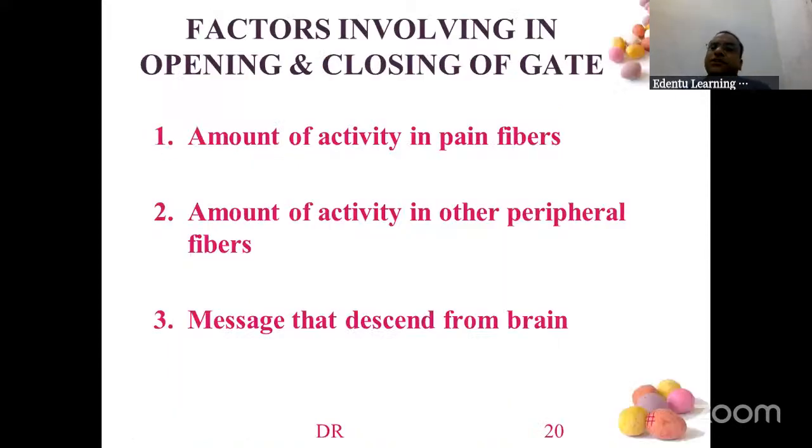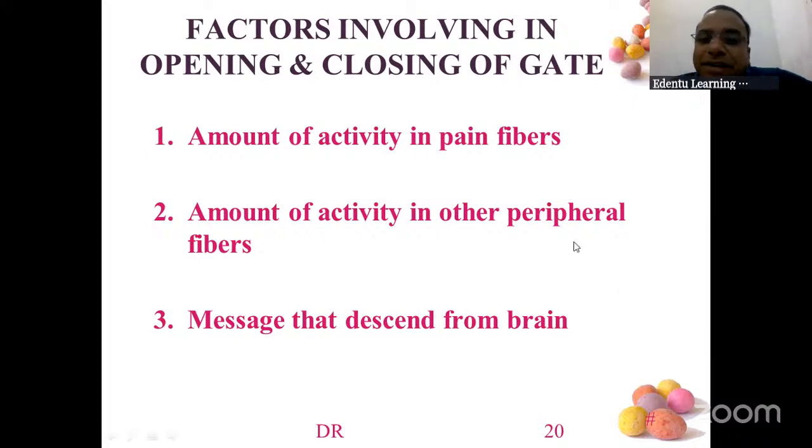So now, factors which open and close the gate. First, amount of activity in the pain fibers. If the stimulus is more, gates will open. So you will feel the pain. Amount of activity in other peripheral fibers also determines it, and the message that descends from the brain. So these three factors will tell whether the pain stimulus will reach the brain or not. How much is the intensity? If intensity is less, it will not reach the brain. If intensity is very big, it will reach the brain.